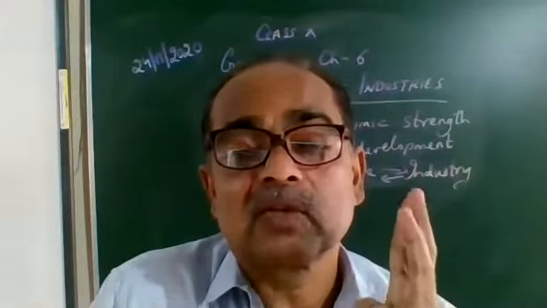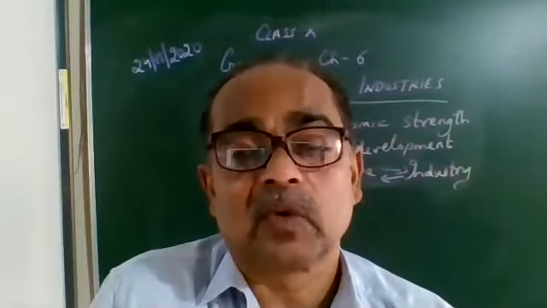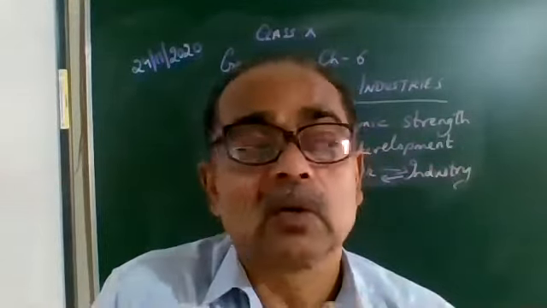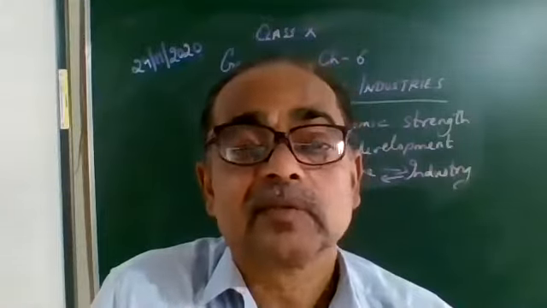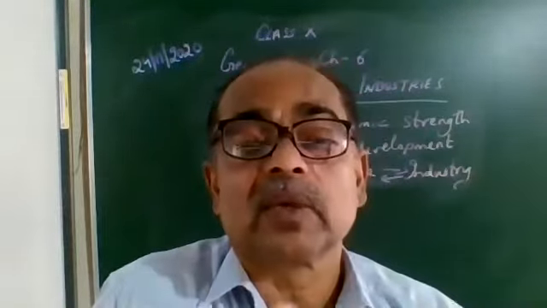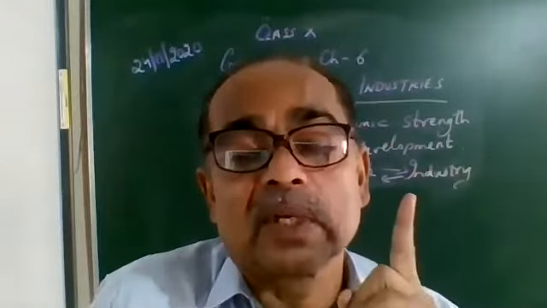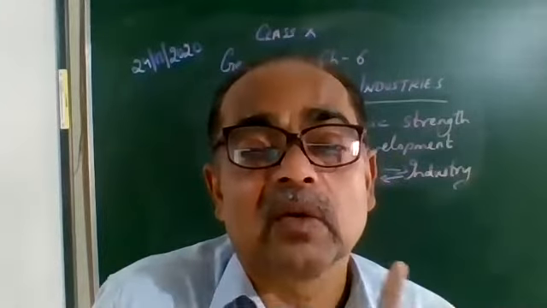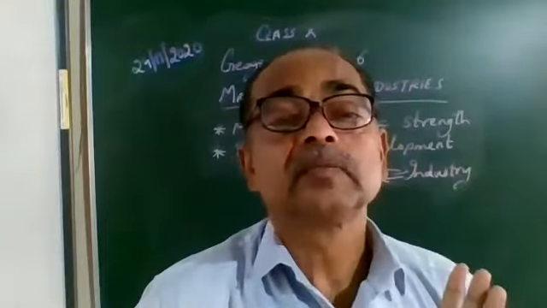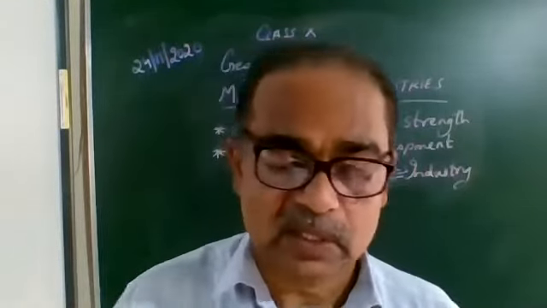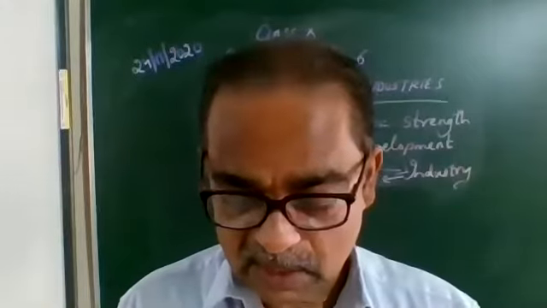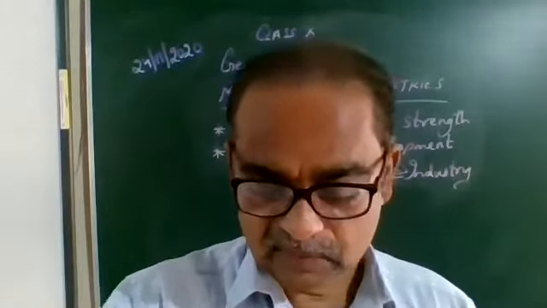Zinc oxide plus H2SO4 gives zinc sulfate plus water. Zinc oxide plus NaOH gives sodium zincate, Na2ZnO2, plus H2O. Understood? Aluminum oxide plus H2SO4 gives aluminum sulfate plus H2O. Aluminum oxide plus NaOH gives NaAlO2, sodium aluminate, plus H2O. So remember these two terms. Understood it? Zinc oxide and aluminum oxide are known as amphoteric oxides. Alright? Then that is what we have studied.